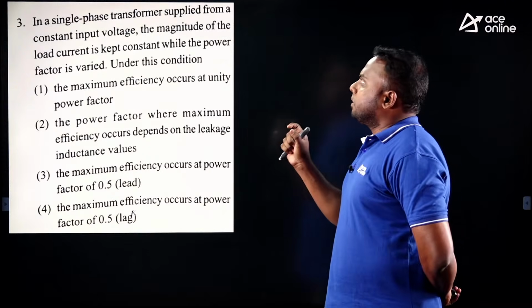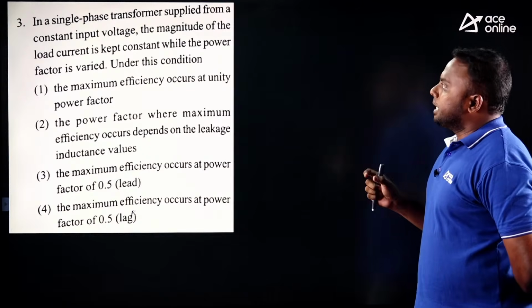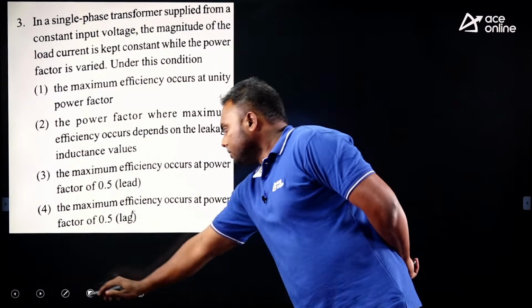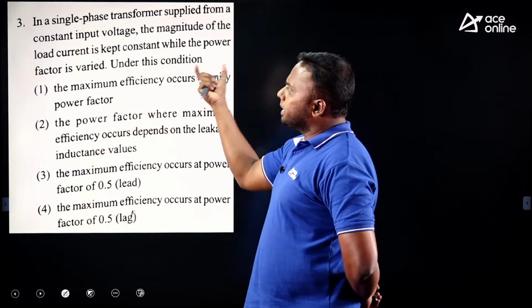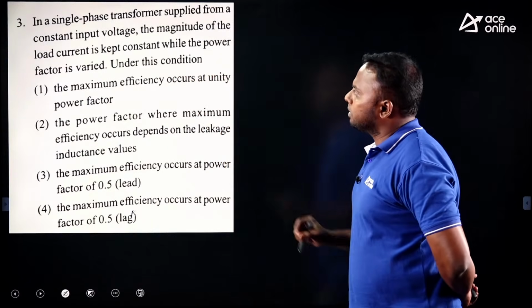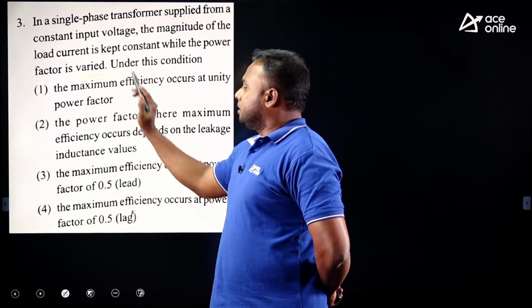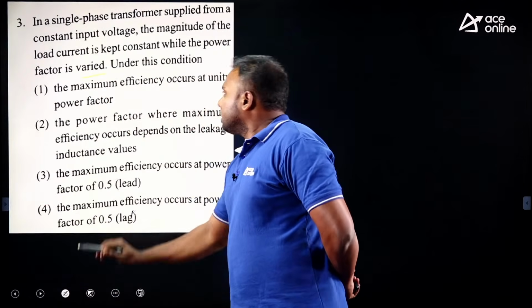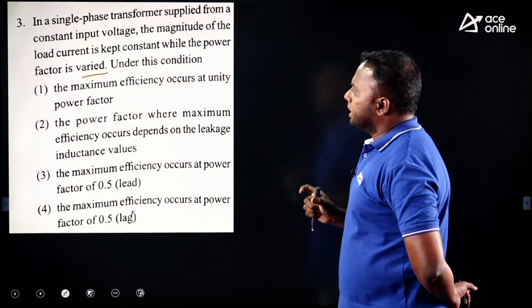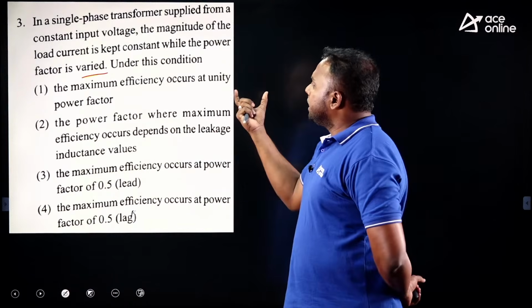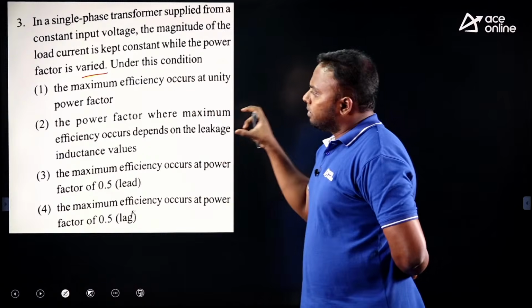In a single phase transformer supplied from constant input voltage, the magnitude of load current is kept constant while the power factor is varied. Under this condition, does the maximum efficiency occur at unity power factor, or at which power factor?